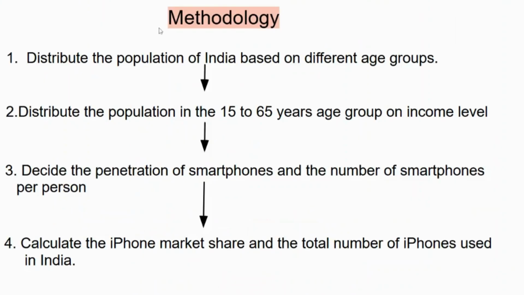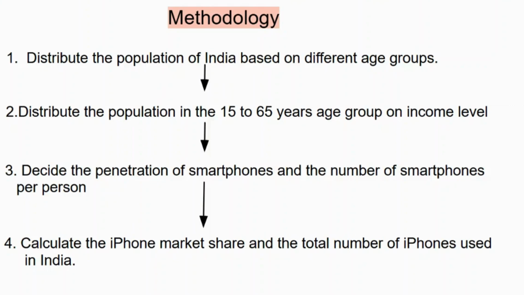Now we would see our methodology, how we would actually solve this question. First of all, guys, we would distribute the population of India based on different age groups, because there will be people who are, let's say, kids. They obviously may not own a smartphone. Then people who are of extreme old age might not have a smartphone.